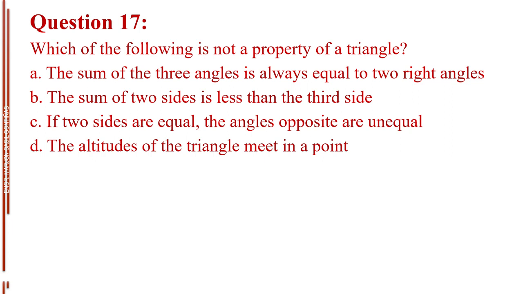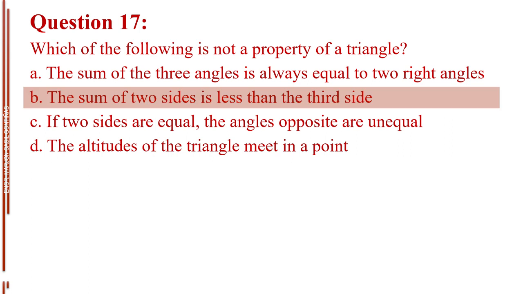Question number 17. Which of the following is not a property of a triangle? Letter A, the sum of the three angles is always equal to two right angles. Letter B, the sum of two sides is less than the third side. Letter C, if two sides are equal, the angles opposite are unequal. Letter D, the altitudes of the triangle meet in a point. The answer is letter B, the sum of two sides is less than the third side.